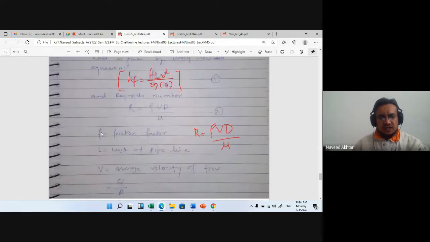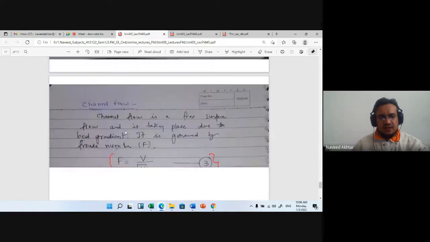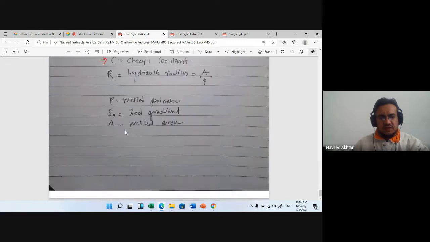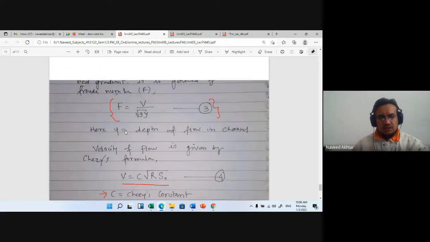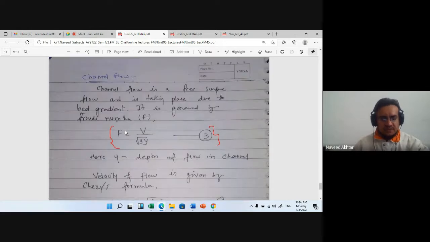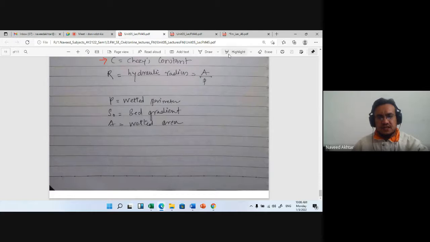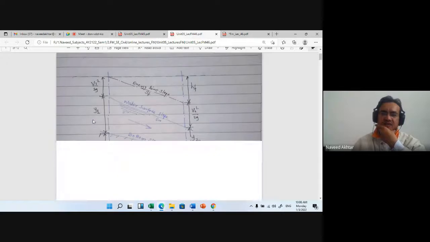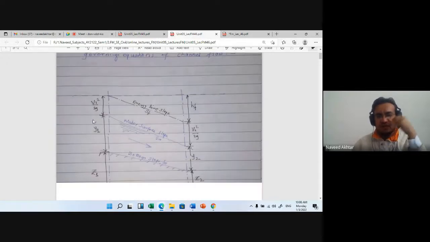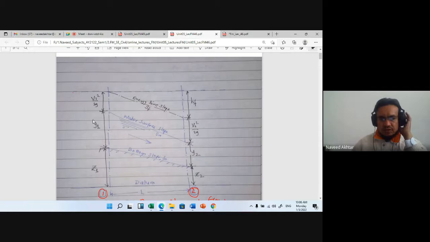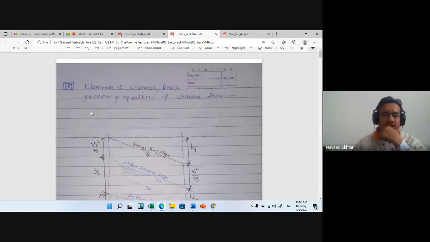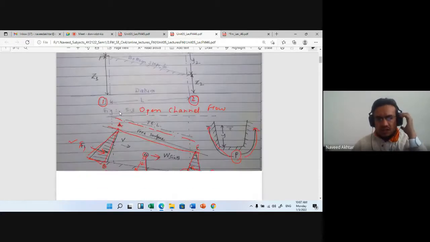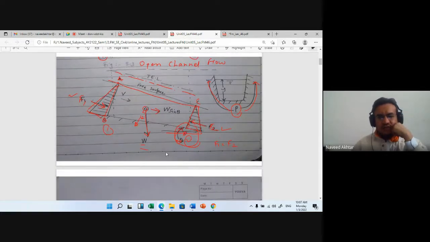We have also seen the relation between pipe flow and open channel flow. Generally, the velocity in pipe flow is found with a series of Manning's formula. Then in open channel flow, the elements of the channel, that is bottom slope, water surface slope, energy line, etc. And the governing equation of the channel flow based on this diagram and the free body diagram.